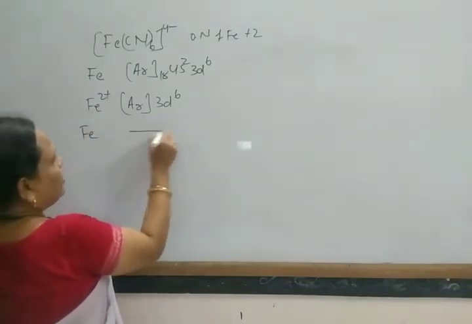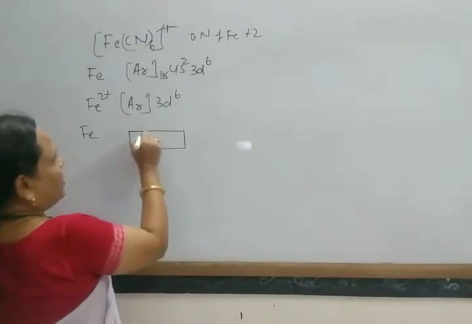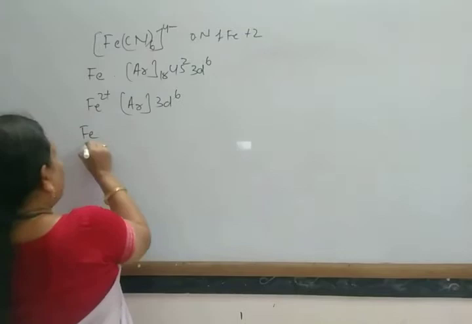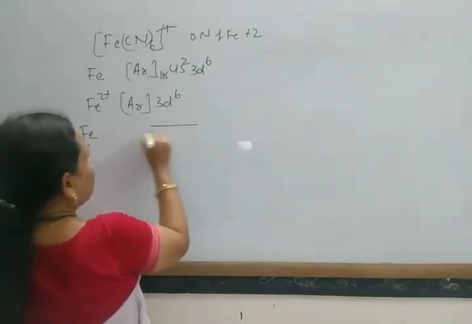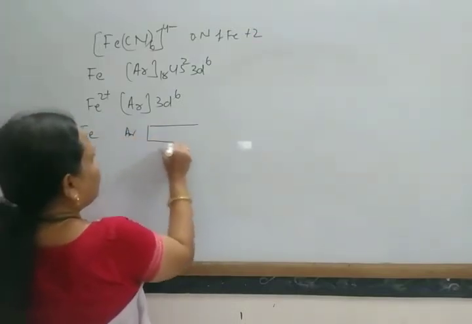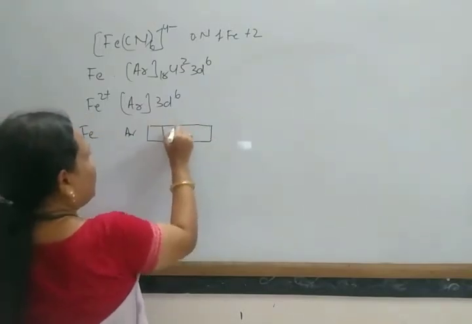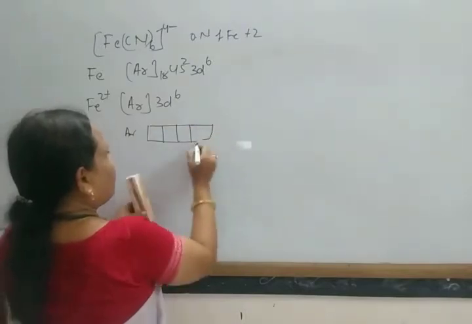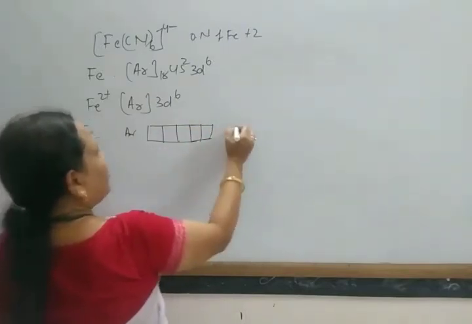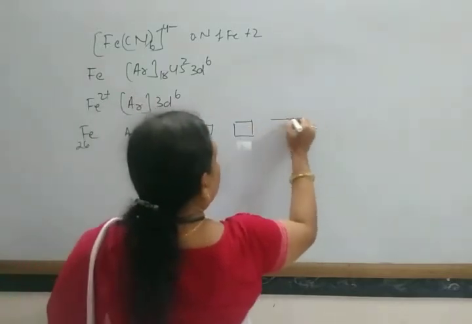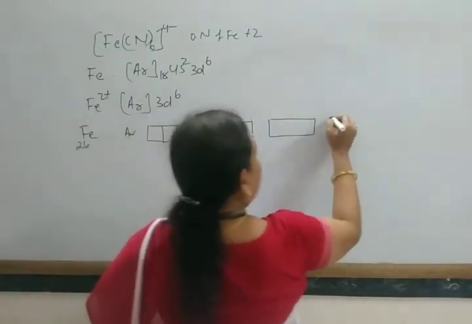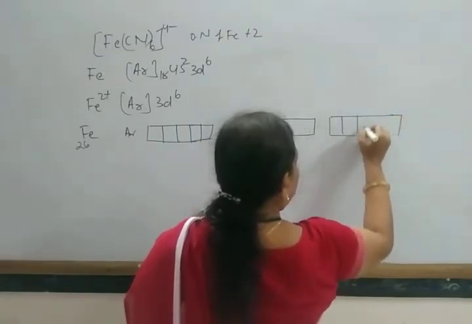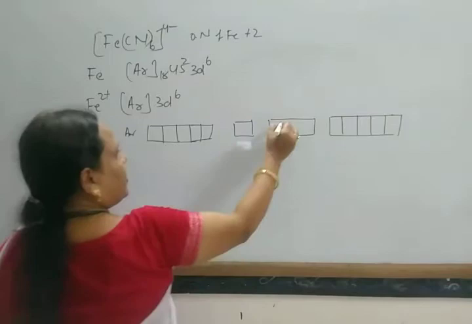This is 3d, okay, iron is 26, so it is argon, then 3d with 1, 2, 3, 4, 5 orbitals, 4s, 4p and 4d.